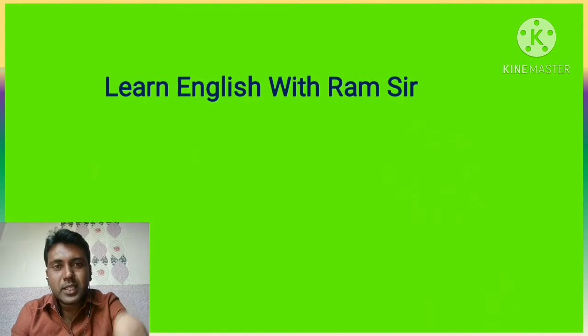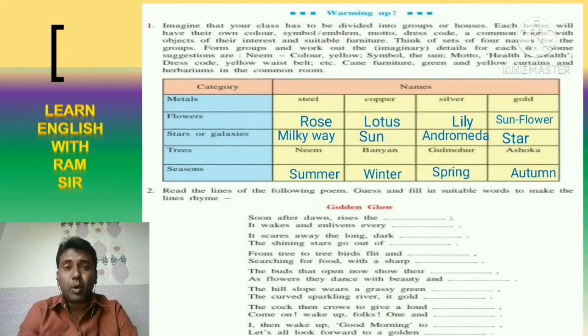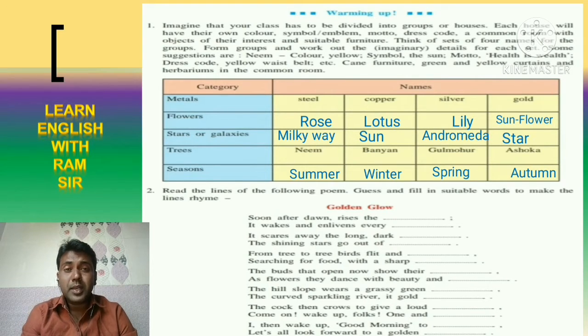So let's see the first stanza of the poem. Before that, it's very important to see the warming up activities, in which you need to think about two situations. In the first situation, imagine that your class has to be divided into two groups or houses.